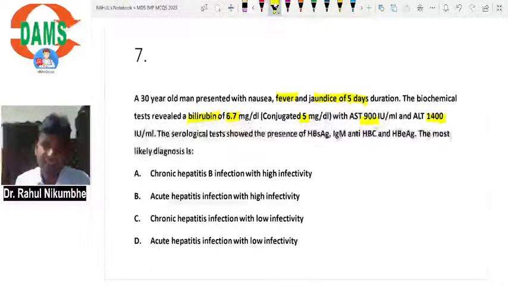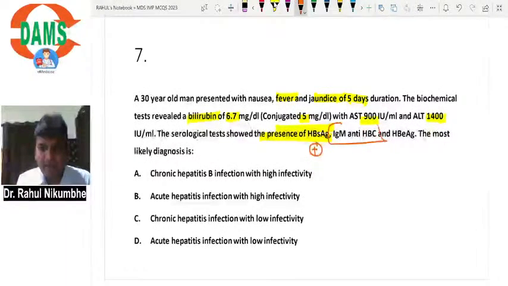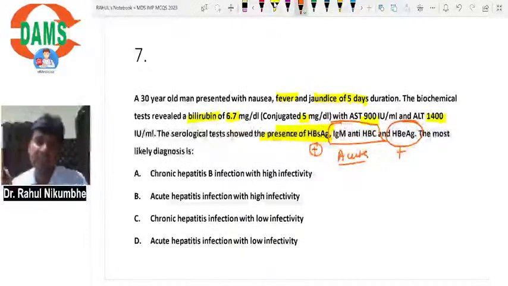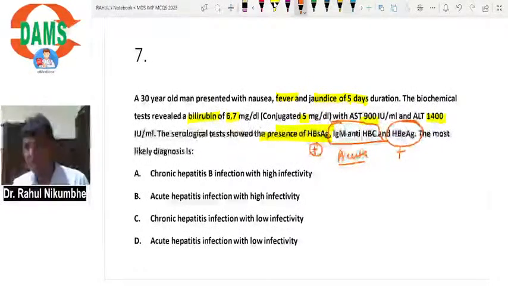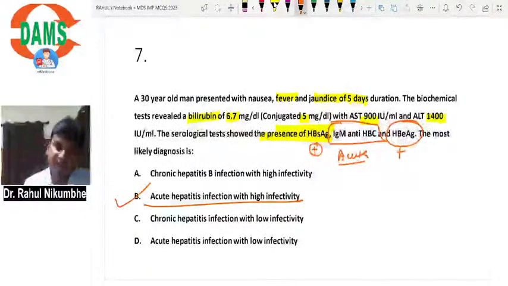Serological test showed presence of surface antigen. If surface antigen present, infection is present. So infection is there. IgM anti-HBC suggestive of acute infection is there. Envelope antigen is present. It means virus is replicating. Patient is with high infectivity. So my diagnosis acute viral hepatitis B with high infectivity.